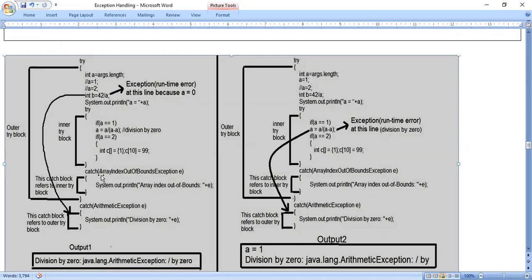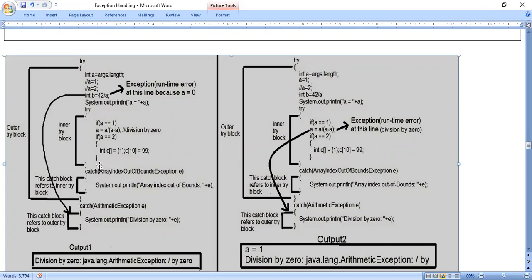But it will look at the type of the error. What is the type of the error here? The type of the error is divide by 0 error. int b = 42 / a, 42 by a means 42 by 0. It is the divide by 0 error. But if you look at the catch statement present inside the try block, this catch block refers to the inner try block. Clearly, I have mentioned this catch block refers to the inner try block, and one more catch statement I have written; this catch block refers to the outer try block.